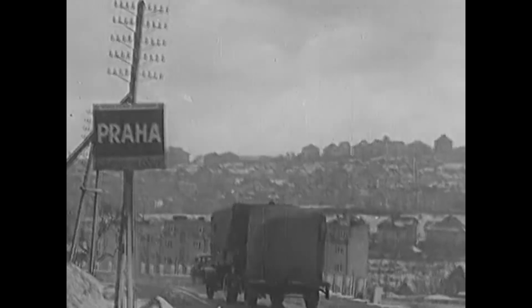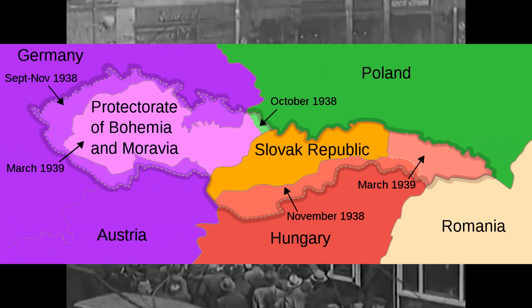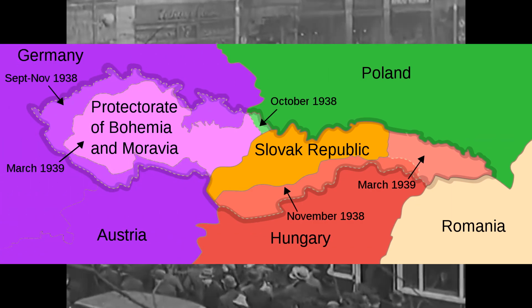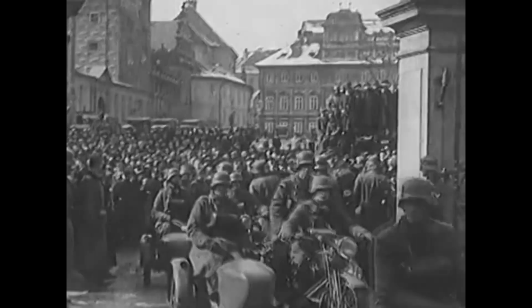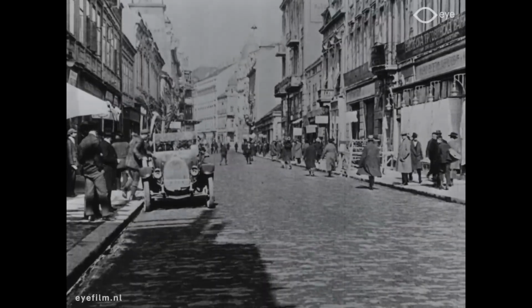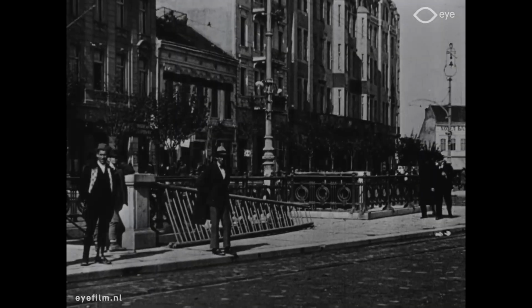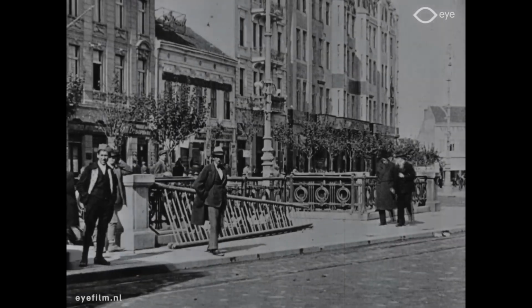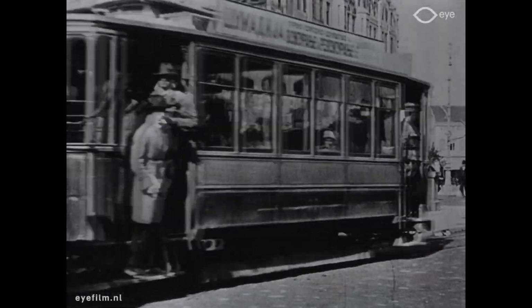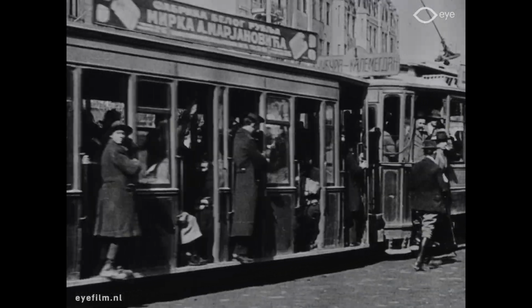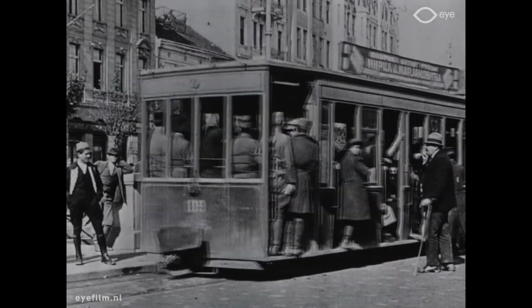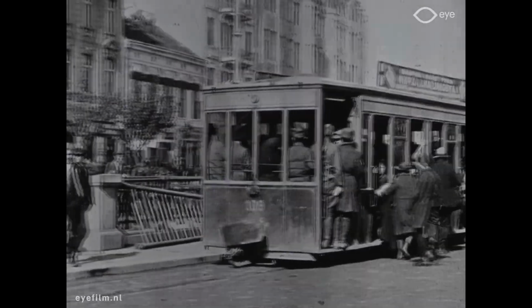Before the Second World War even started, Czechoslovakia was already invaded and divided by Germany. Slovakia, meanwhile, was turned into the first-ever puppet state of the Axis powers. Many people from Czechoslovakia wanting to find safety from German occupation escaped to Yugoslavia. One of these people was Madeleine Albright, who would become the first-ever female Secretary of State of the United States, and who also heavily supported the bombardment of Yugoslavia in 1999.